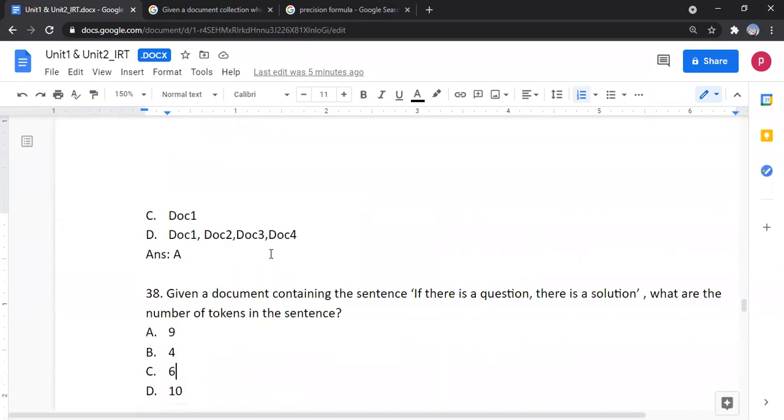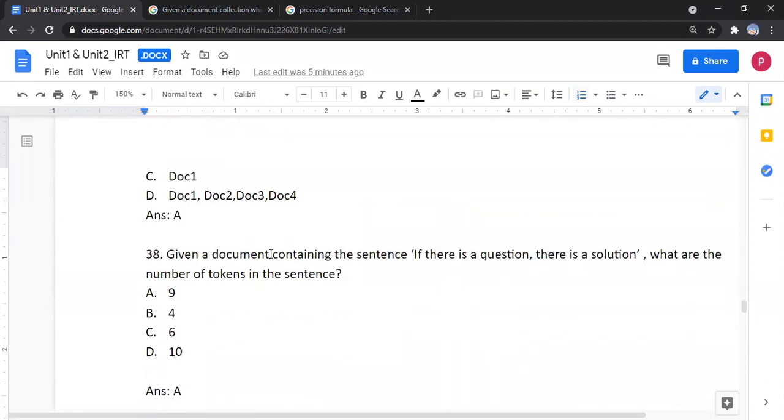Given a document containing the sentence, if there is a question, there is a solution, what is the number of tokens in the sentence? The answer is option A, 9, because 1, 2, 3, 4, 5, 6, 7, 8. Here the comma itself is considered another token, so the answer is 9.